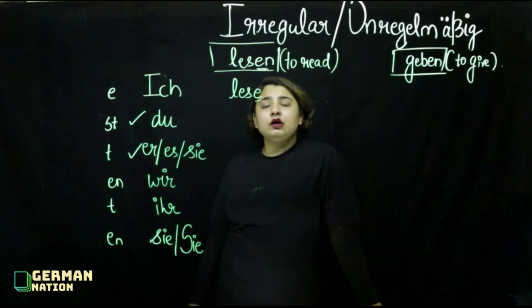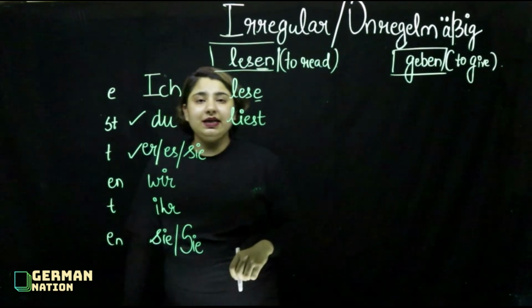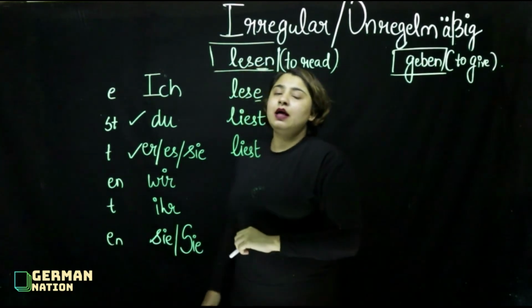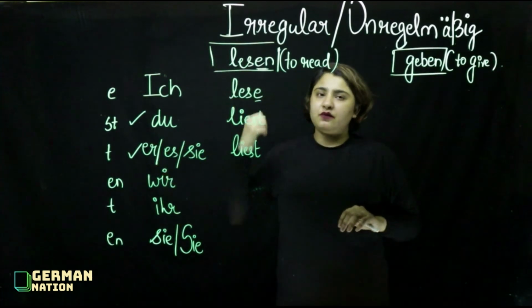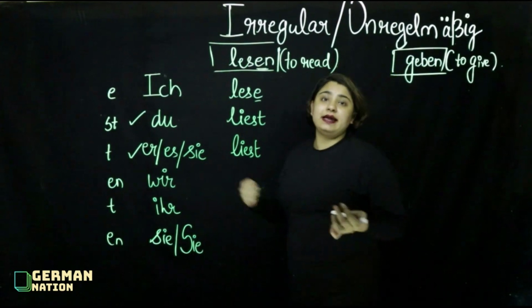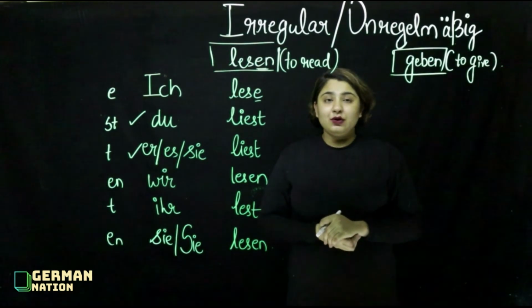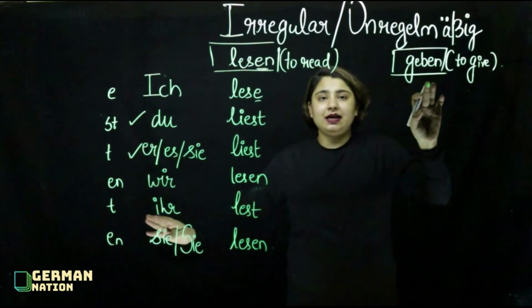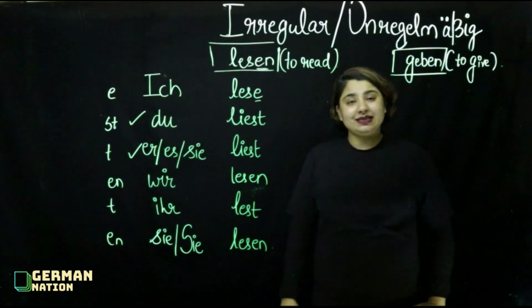So here, the conjugation will be du liest. Er, sie, es liest is also liest. But it is not necessary that always the conjugation of du and er, sie, es will be the same. It is the same in the case of lesen, but not always. Rest, all of them will be as per the rule of e, st, t, en, t, en. Let's do that for geben as well. Geben means to give. So the conjugation of geben will be as per e, st, t, en, t, en, but the conjugation of du and er, sie, es will change. Let's see how.